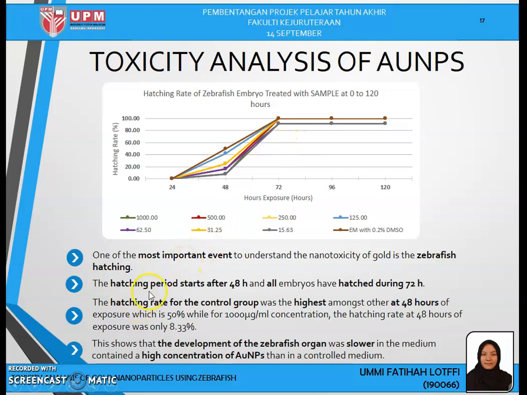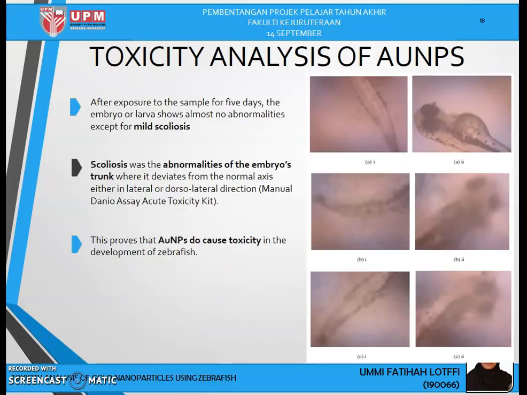The hatching rate for the control group is the highest at 48 hours with 50%, while for 1000 microgram per mil concentration, the hatching rate is only 8.33%. This shows that the development of zebrafish organ was slower in the medium that contained a high concentration of gold nanoparticles than in a controlled medium.